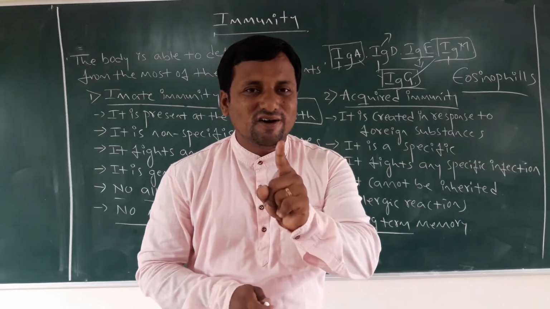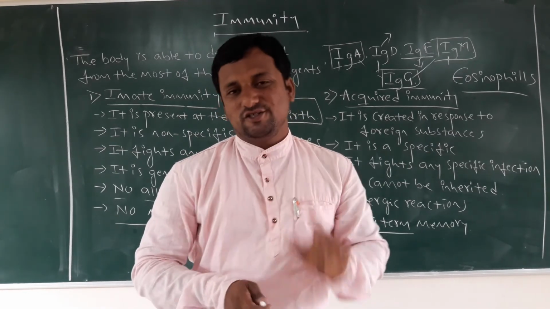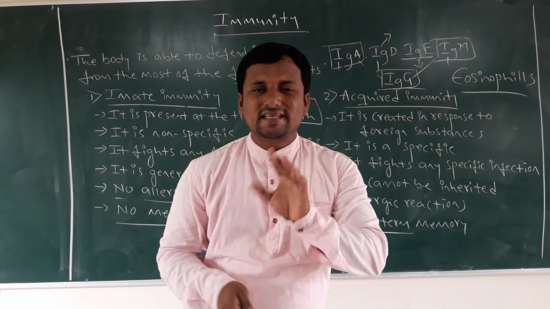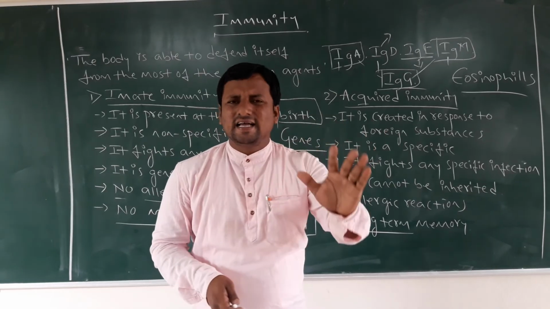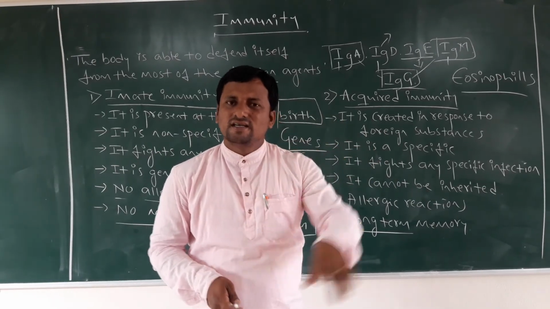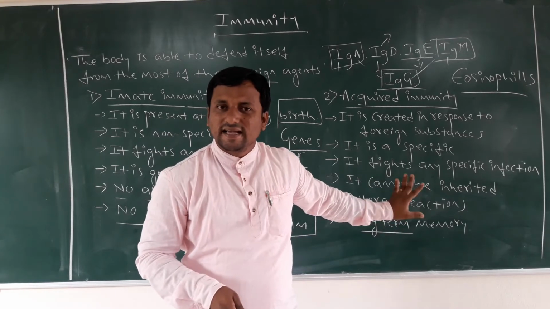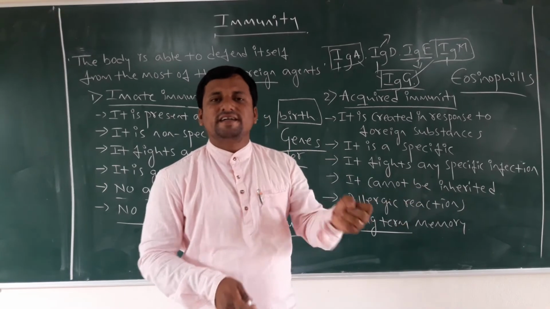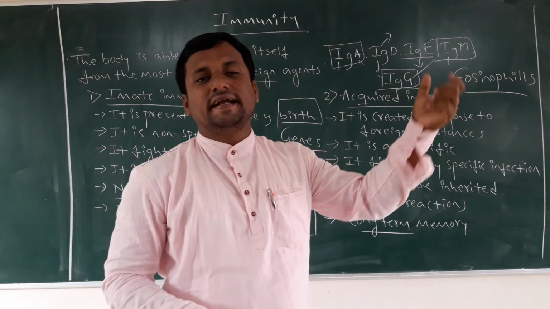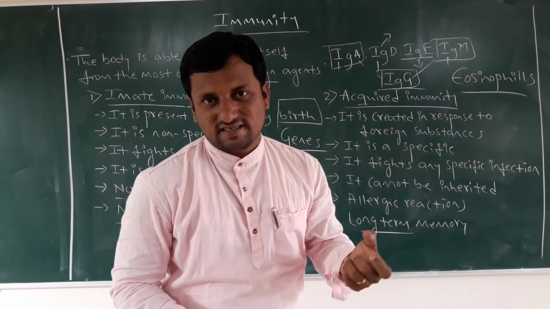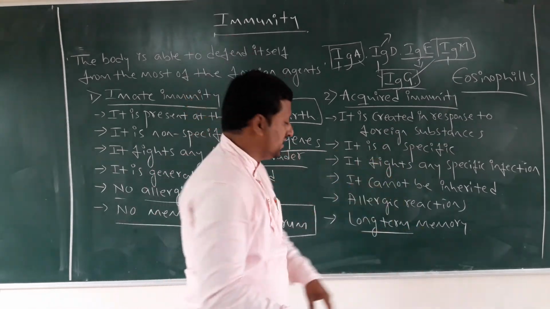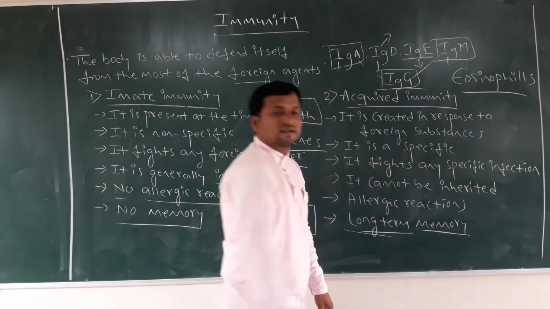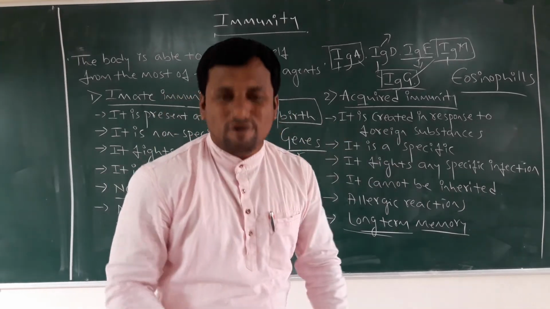So at any time if that infection occurs, our body produces the antibodies. That is why acquired immunity has long-term memory power.